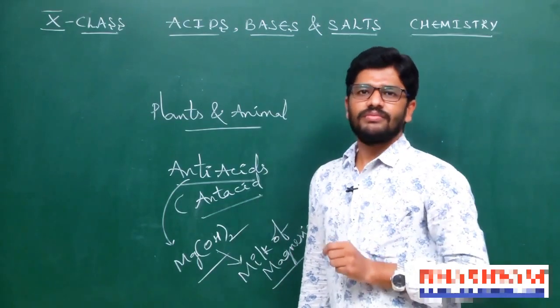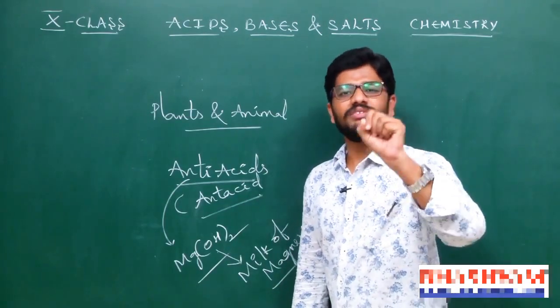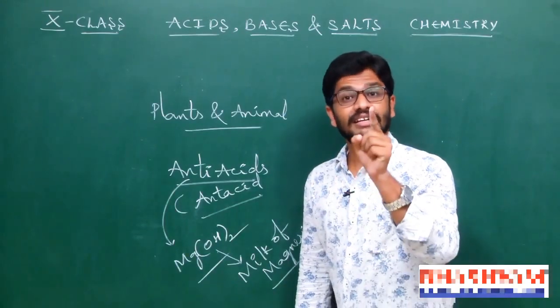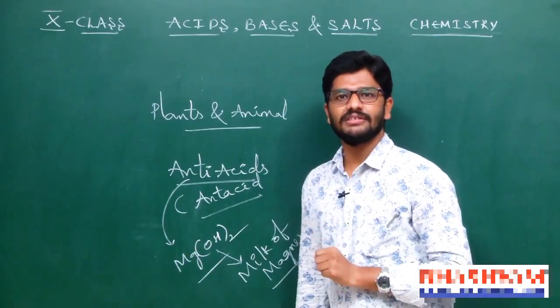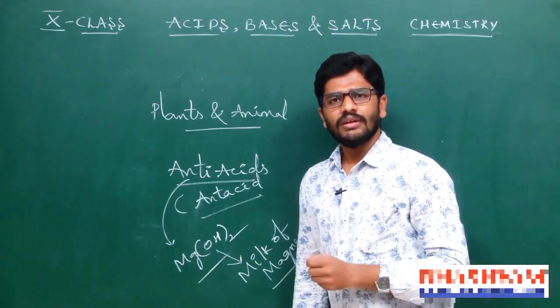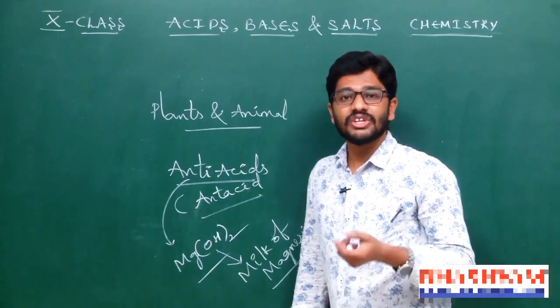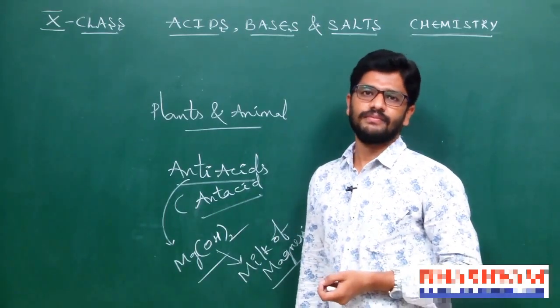As we know, when an acid reacts with a base to form salt and water, that reaction is called a neutralization reaction. So in our body also this reaction happens.